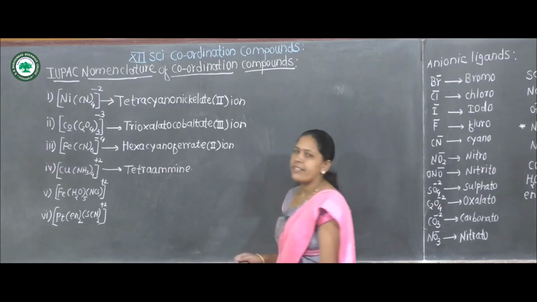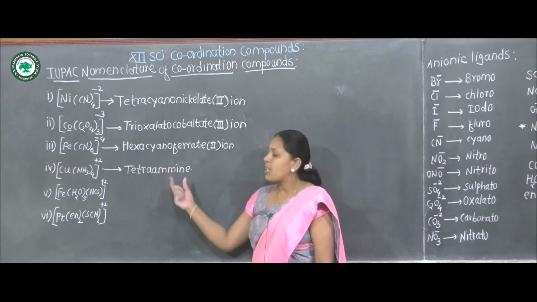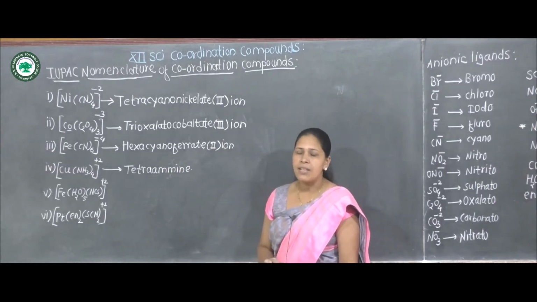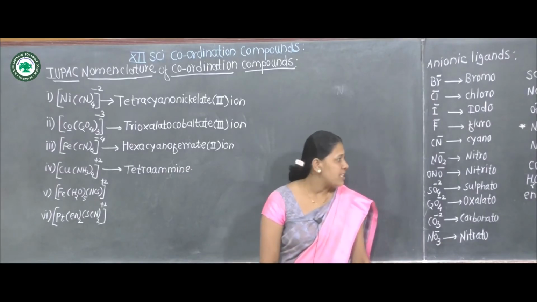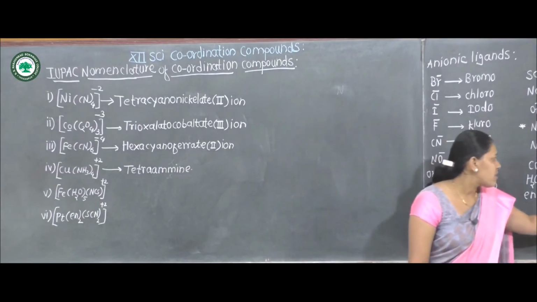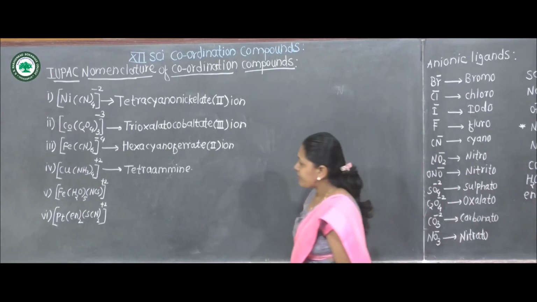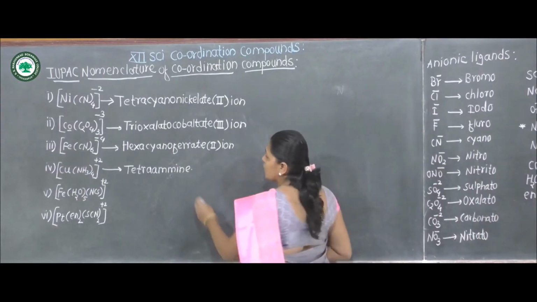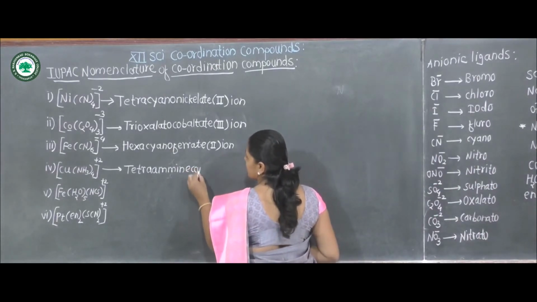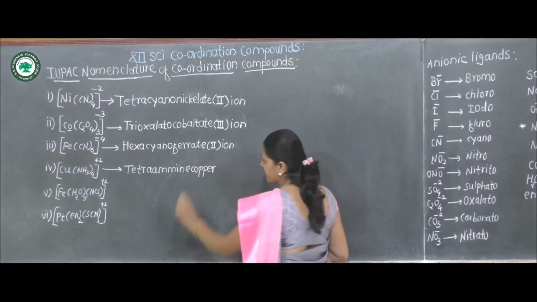It must be noted that in the spelling of amine there is a double M, and in the spelling of ethylenediamine there is only one M. Tetraamine copper.